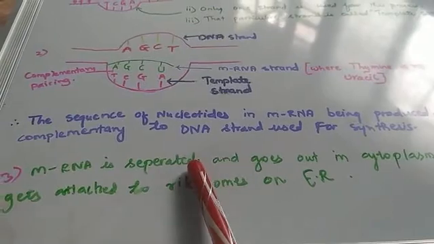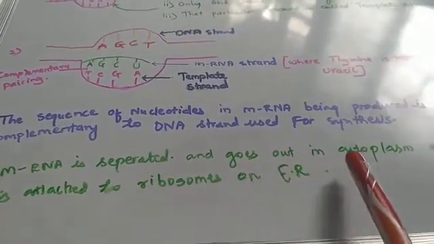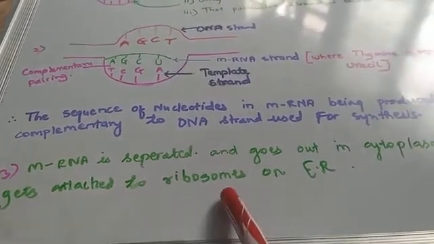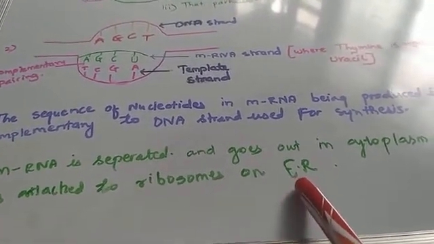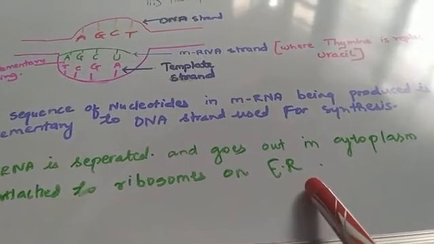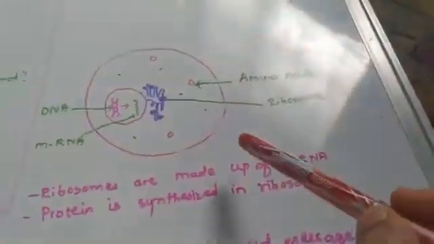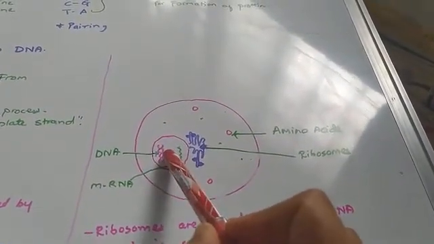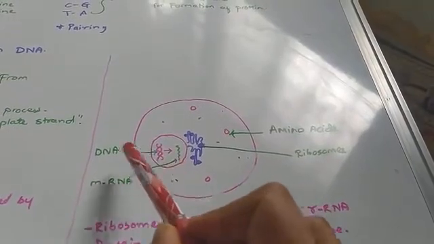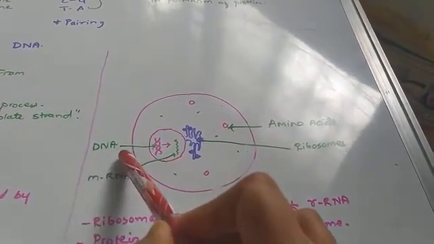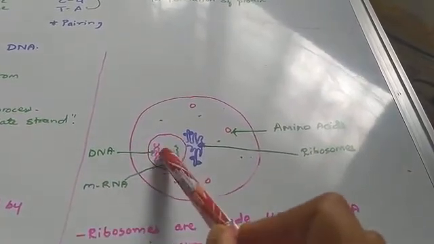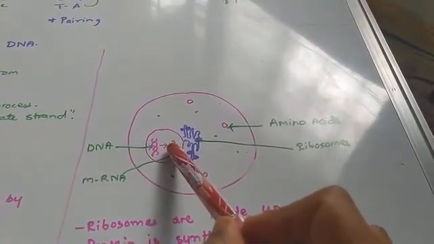Okay. So the mRNA formed is separated, and it goes out into the cytoplasm and gets attached to a ribosome on the endoplasmic reticulum. Now, you all can see in this structure, this is a cell, inside of which there is a chromosome made up of DNA, and this RNA is separated from this DNA strand.